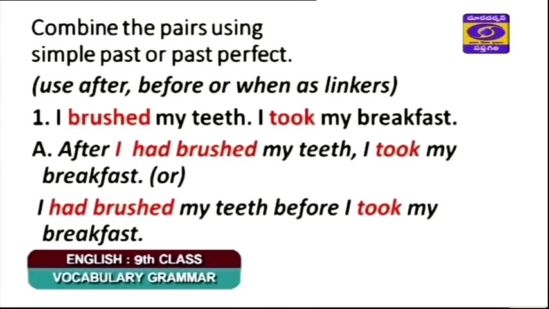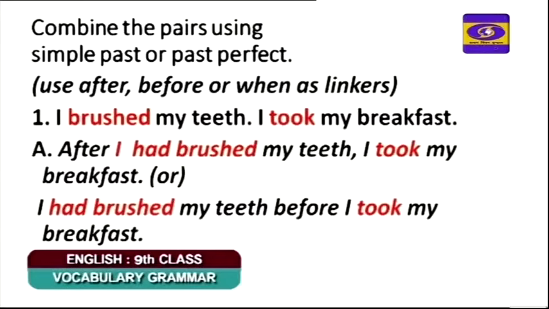Now, combine the pairs using simple past or past perfect. To combine, we can use after, before, or when. So, I brushed my teeth, I took my breakfast. What is the natural sequence? Will we brush teeth first, or will we take breakfast first? First of all, we will brush the teeth. So I brushed my teeth, then I took my breakfast. We can understand it that way.